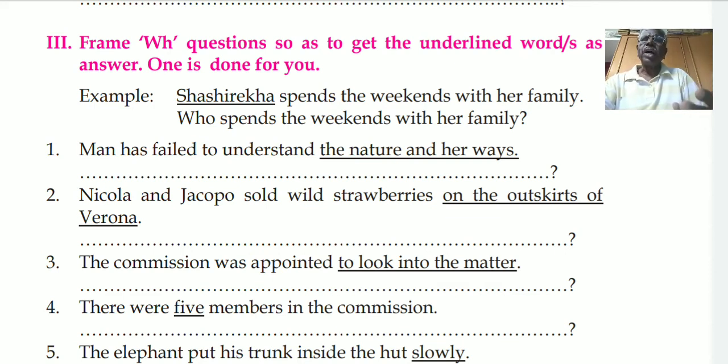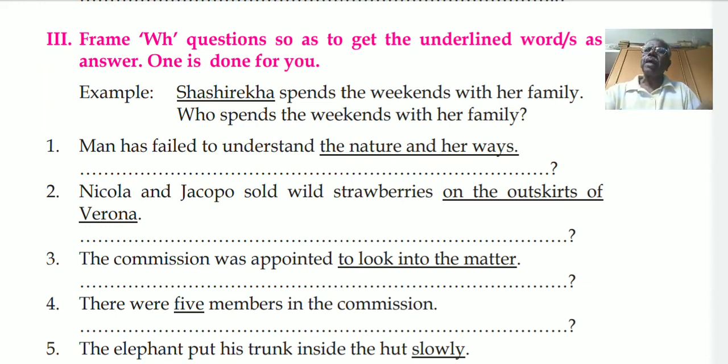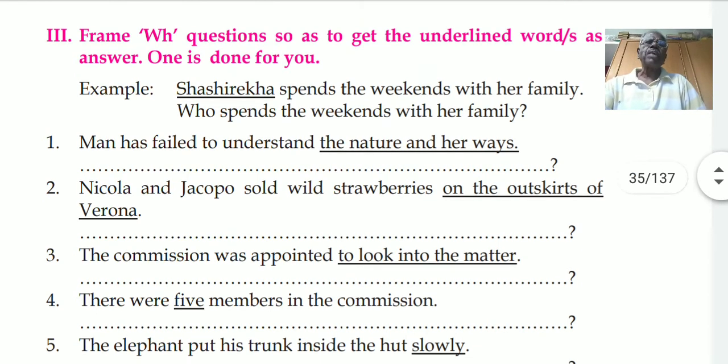I'll just repeat, already I have given you. If you have not completed, please fill up again. Who is used for a person, when the person is the subject. Example given in the textbook is the same. Sashi Rekha spends the weekends with her family. So Sashi Rekha is underlined. It is a person. It is a subject. So what have they used? Who. Okay. Remaining the same. If you start with the first word, generally you don't change the remaining. Who spends the weekends with her family.